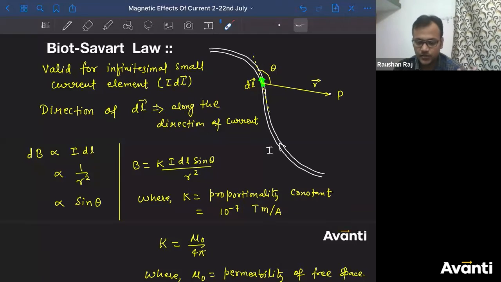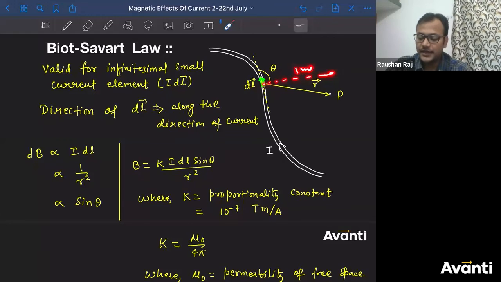So I will not get confused which point we are talking about. If I say this is 90 degree, I can say I'm talking about some point here. If this is 1 meter, and I ask what will be the magnetic field at 1 meter from the current element, making an angle 90 with the dl, that means this is the point I am talking about, because that 1 meter can also be in this direction. Each and every point will experience different magnetic field.